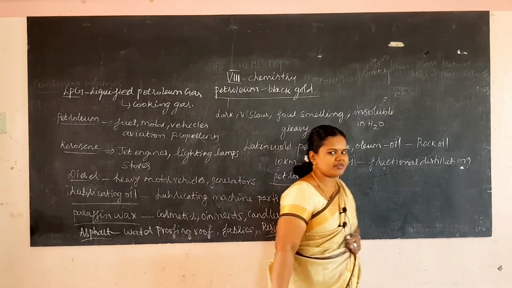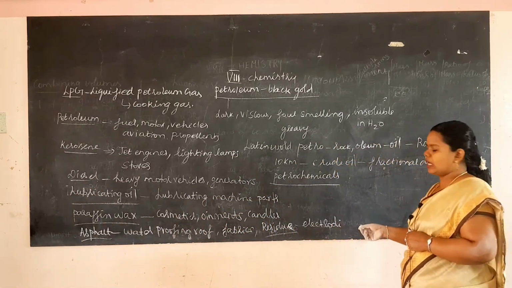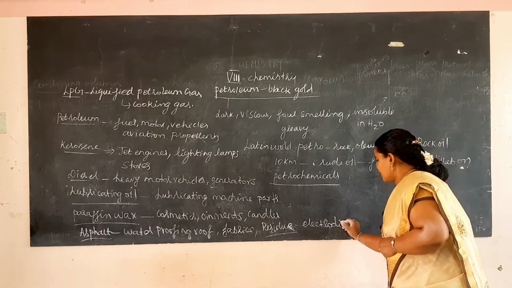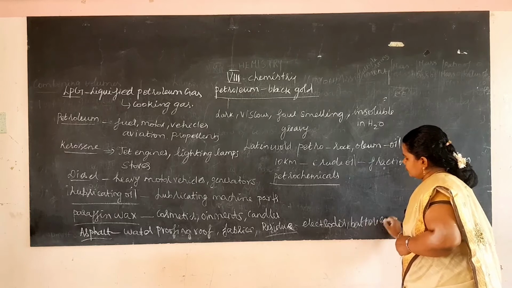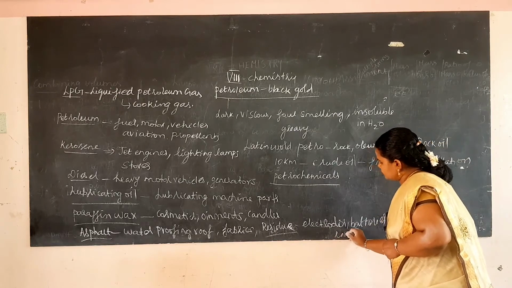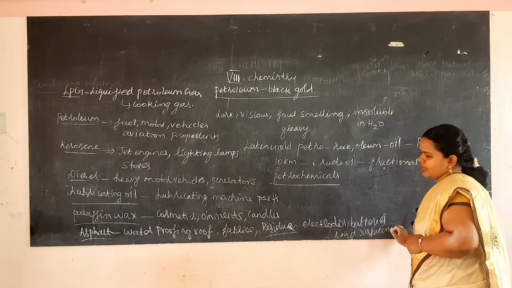For road surfacing, they will use this residue. The residue, the last leftover waste, is what is laid on the road as tar. Residue is used in electrodes, batteries and in road surfacing. So these are some of the uses of different petroleum products.